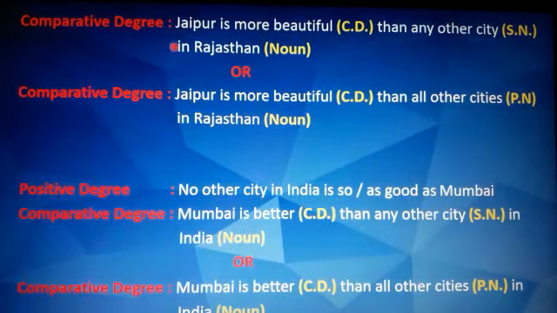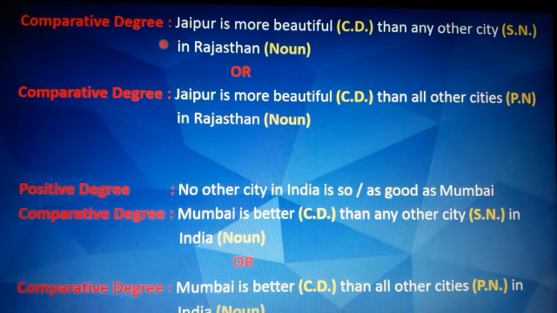So here the comparative degree sentence would be Jaipur is more beautiful than any other city in Rajasthan. So Jaipur has come in the beginning, is more beautiful. So here we have introduced the comparative degree adjective more beautiful and then we have introduced than because we are comparing Jaipur with other cities. Than any other city. Now we have used any other city. So here it would be singular noun in Rajasthan.